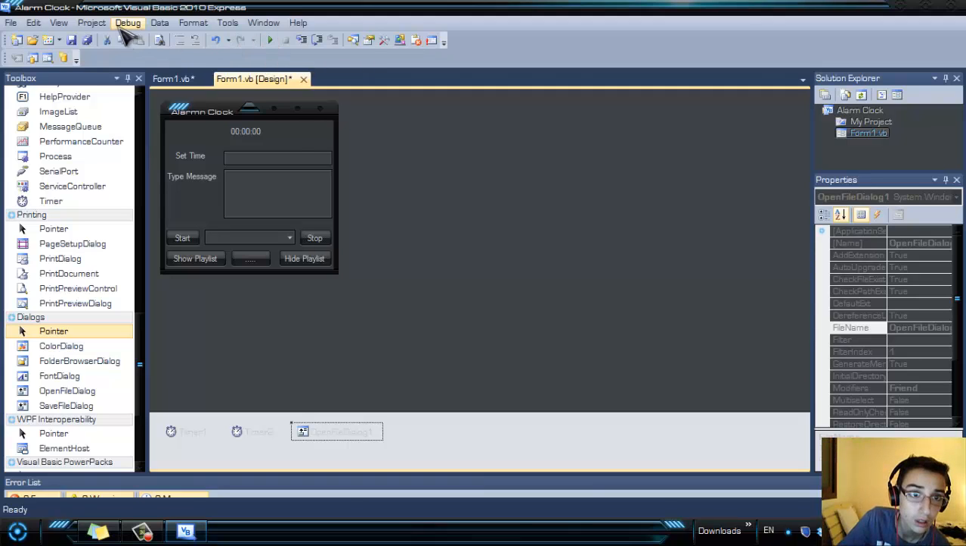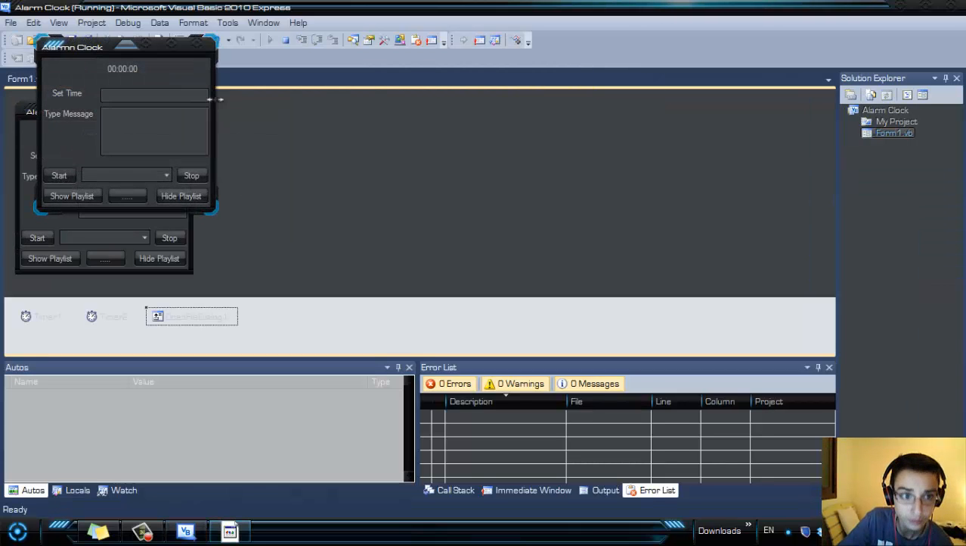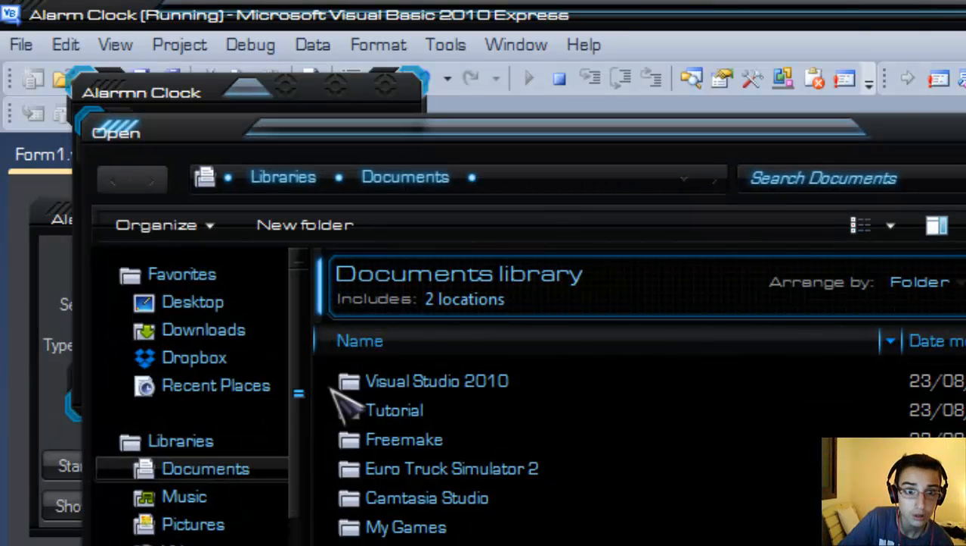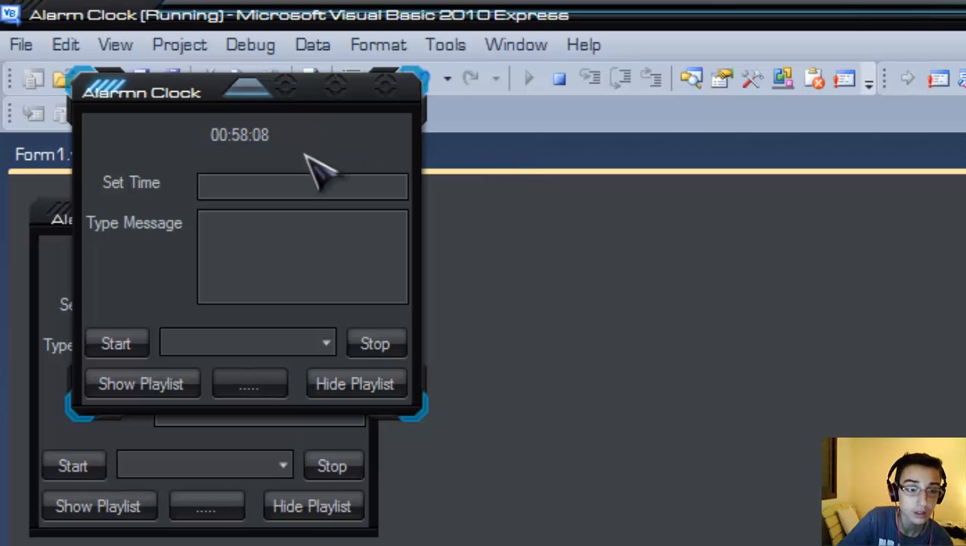Just go to the debug section and start debugging, or press F5. As you can see, this is a clock. We have 2 text boxes, 1 combo box, start alarm on, stop alarm off, show playlist, hide playlist, and browse. We just have that.